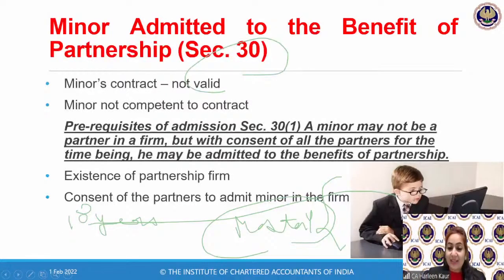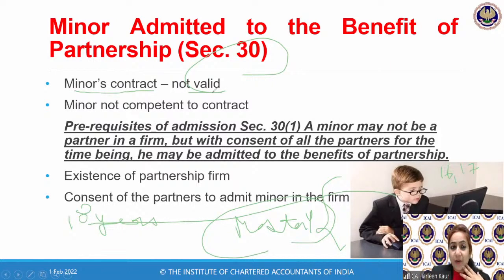So you can assume somebody who is 16 or 17 years of age. There is a partner who has a son of 16 years of age. He's just sitting and seeing how the accounts are being made by my father. So he went to his father and asked, can I also join your firm? Can I be a partner in the firm? His father said, listen, child, any contract with a minor is not valid.